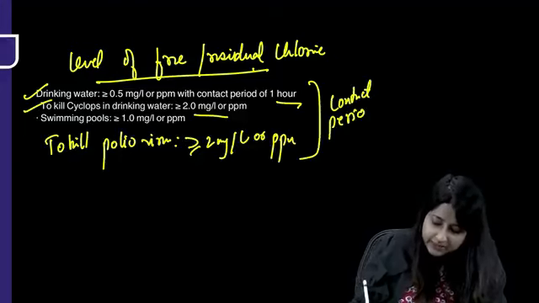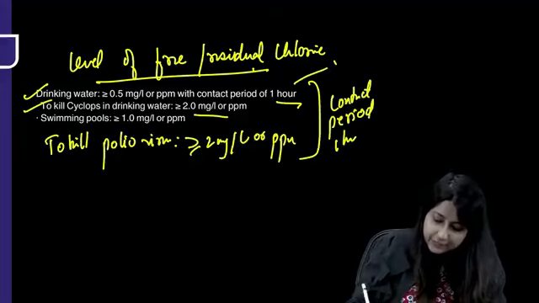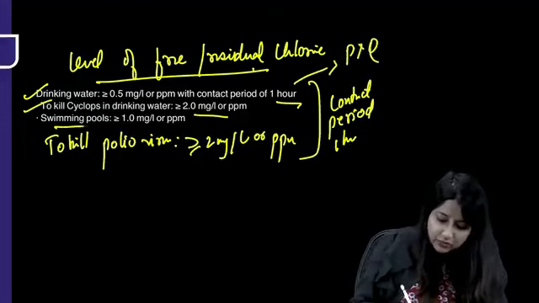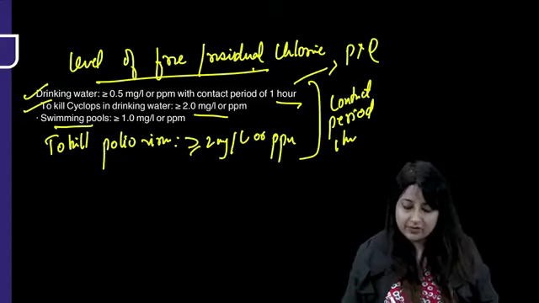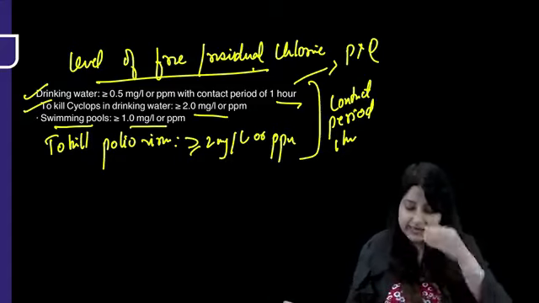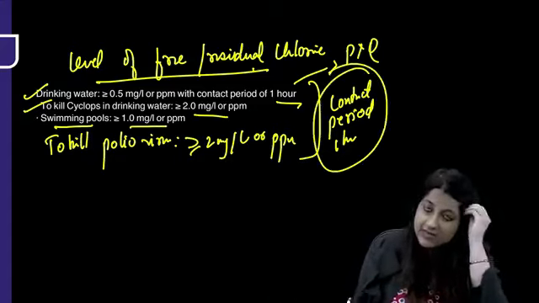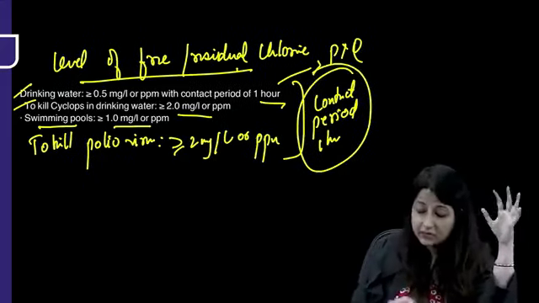Contact period of 1 hour. This is a favorite PYQ. And if you have to clean swimming pools, the level of free or residual chlorine is 1 or more than 1. But remember, the contact period is not half an hour, it is 1 hour.